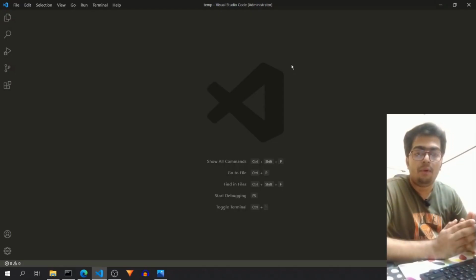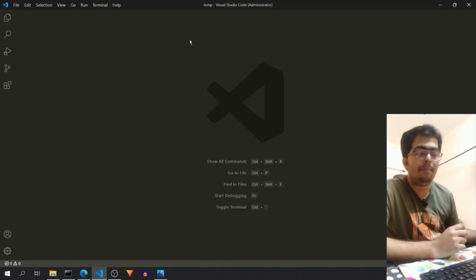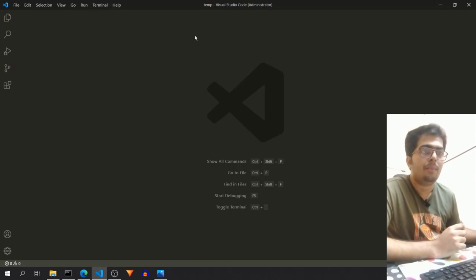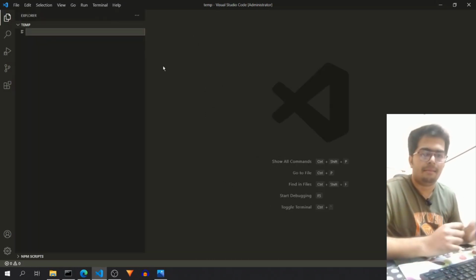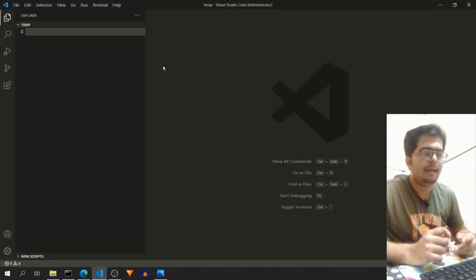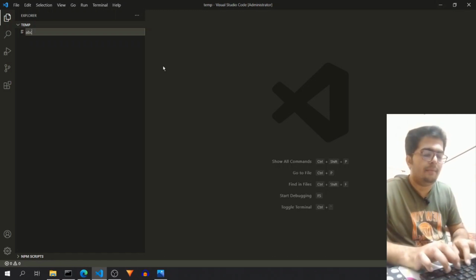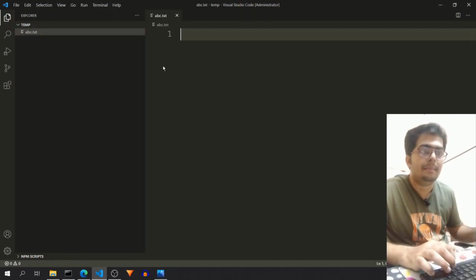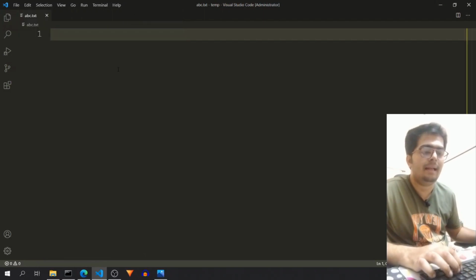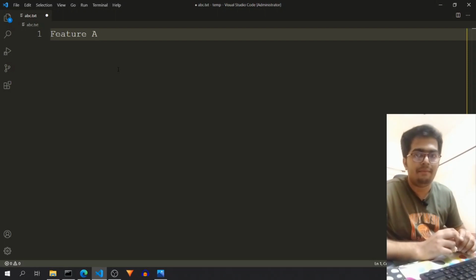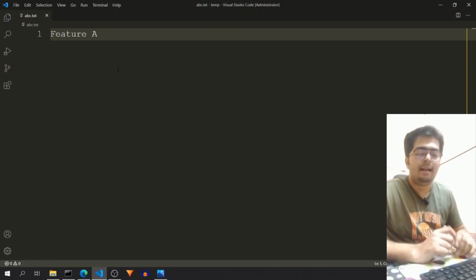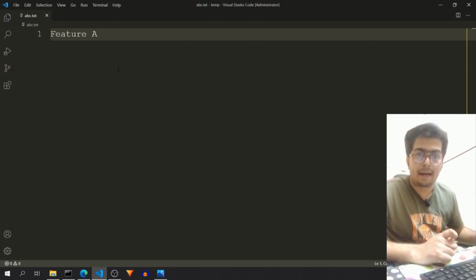Before understanding what version controlling is, let us see a scenario where version controlling is necessary. So for example, if you are assigned a project, then in the initial stage, on day one, you create a code file or any other resource file that you want. So I will name this as abc.txt, and in this file I will add my first feature that I implemented in day one. I save this file at the end of my day one.